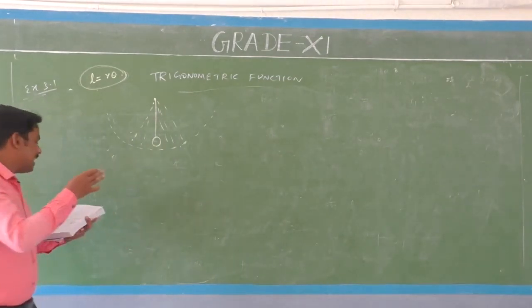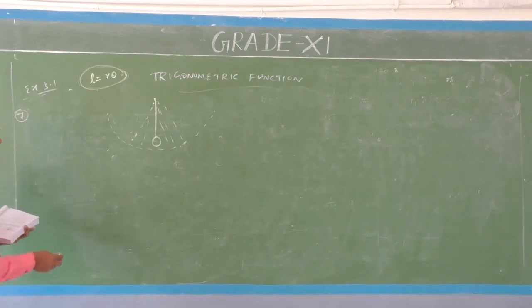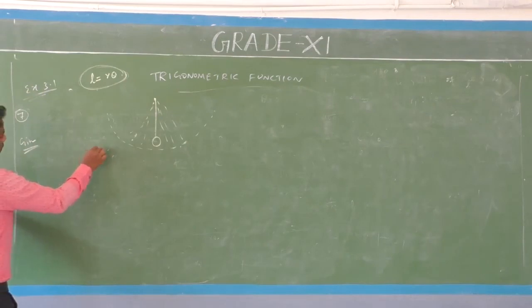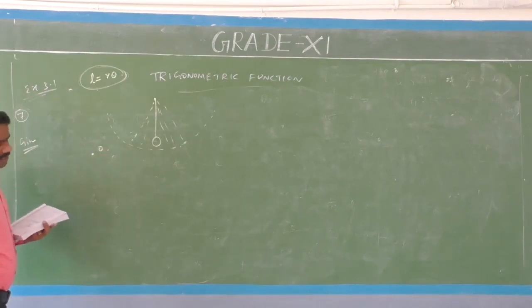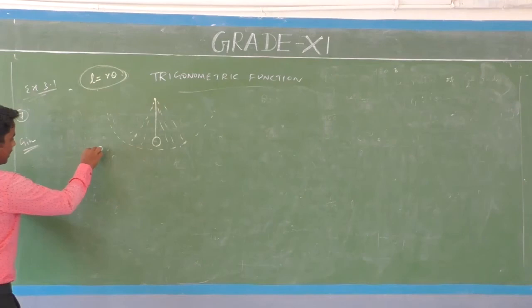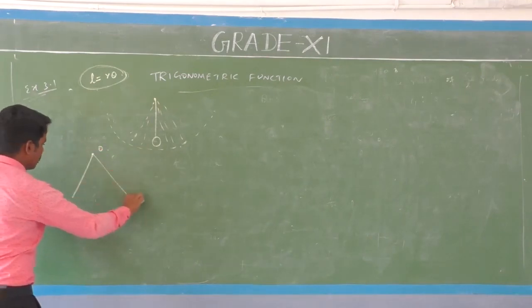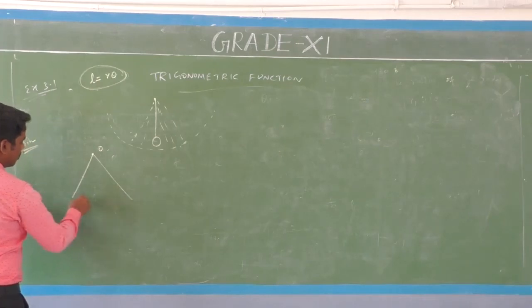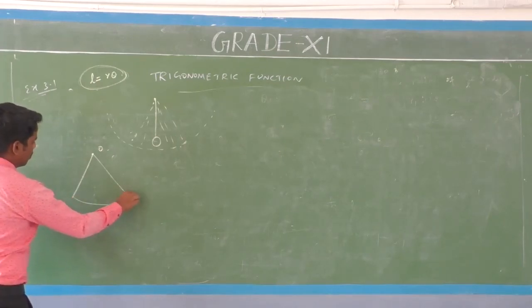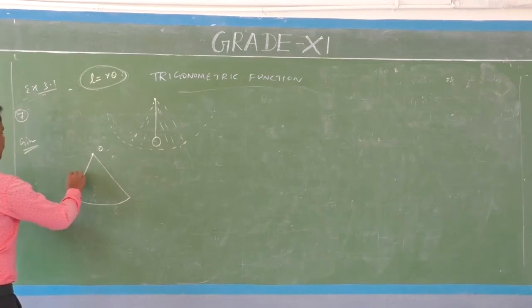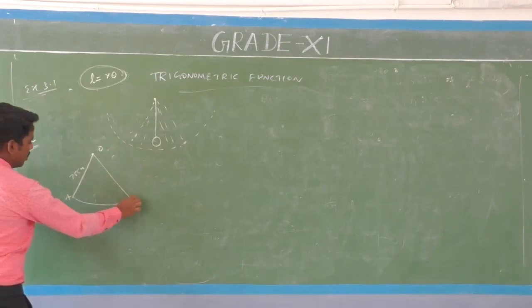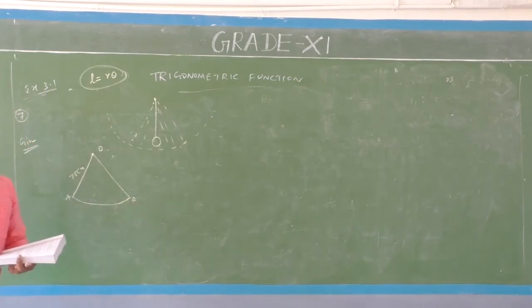Its length is 75 centimeters. OA and OB are 75 centimeters.